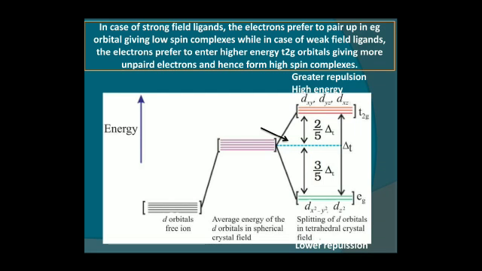So these five can be split into two parts, one is Eg and the second is T2g. In simple words, the d orbitals split into two parts: two will go in the Eg part and three will go in the T2g part.